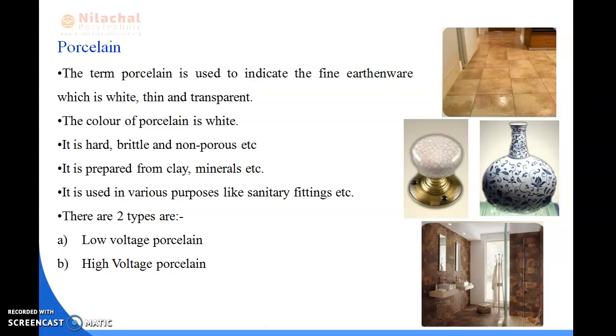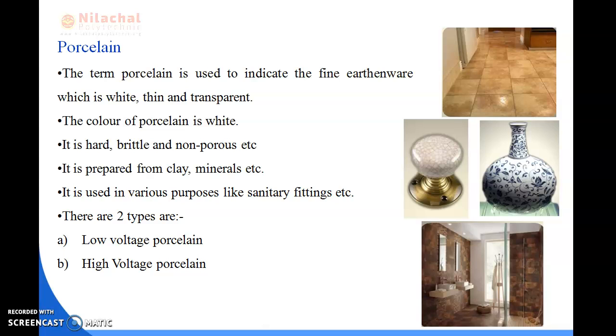It is hard, brittle and non-porous. It is prepared from the clay minerals and it is used for various purposes like sanitary fittings. Also, we are using the porcelain in our sanitary fittings. We can say we also use the porcelain in the washrooms.